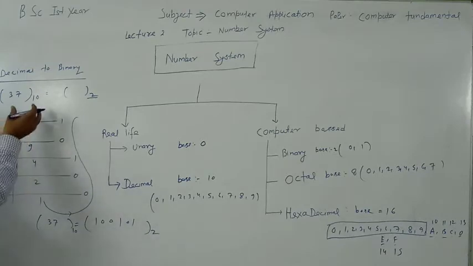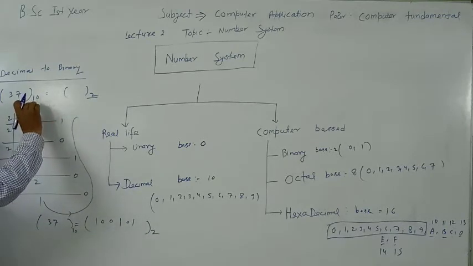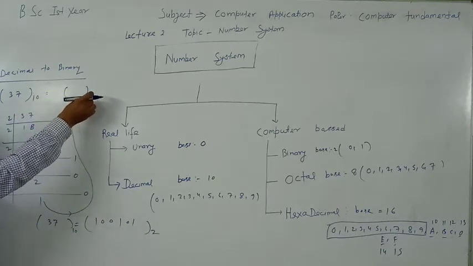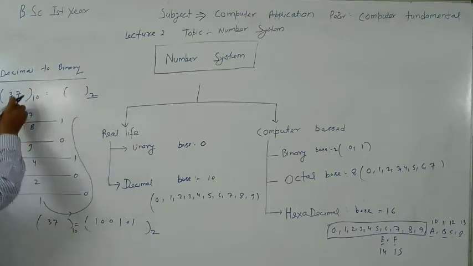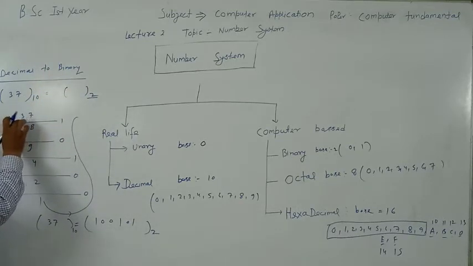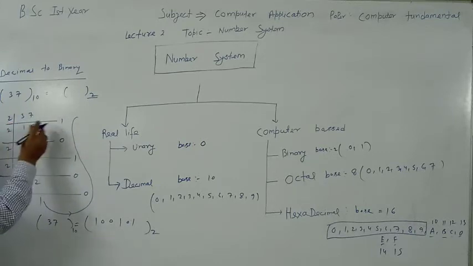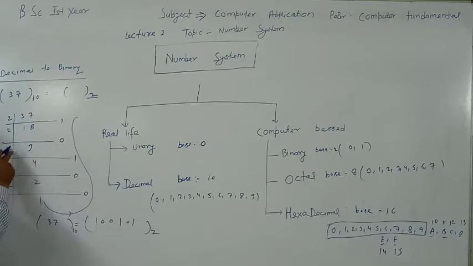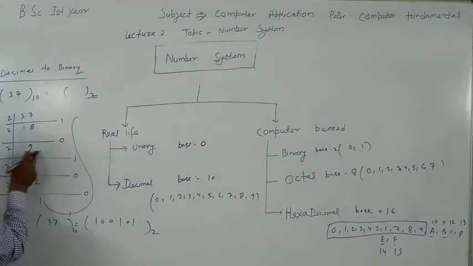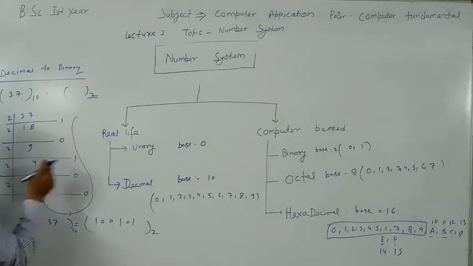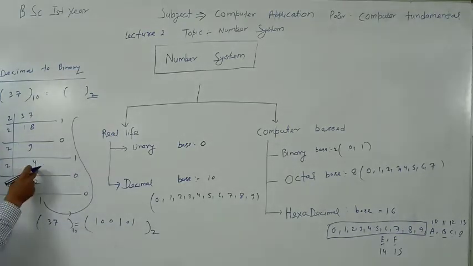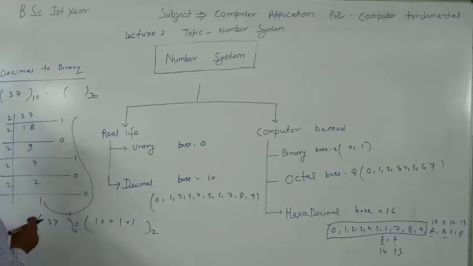So you divide by the base of the binary number, which is 2, and save the remainder. 37 divided by 2 is 18, remainder 1. Now 18 divided by 2 is 9, remainder 0. 9 divided by 2 is 4, remainder 1. 4 divided by 2, remainder 0. And now 2 divided by 2, remainder 0.